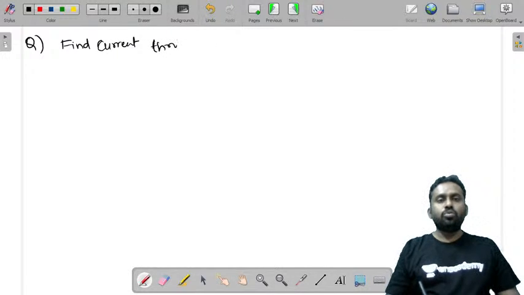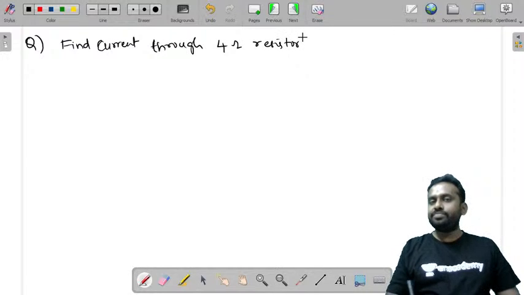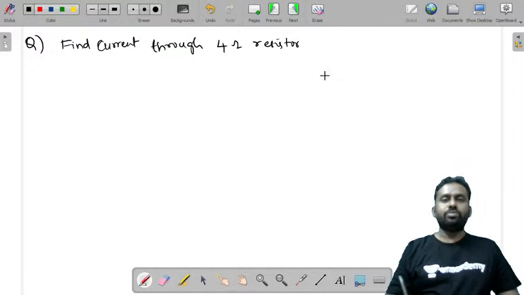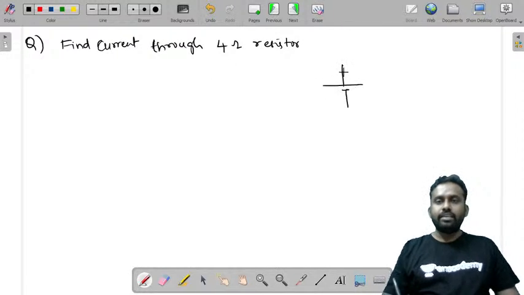Find current through 4 ohm resistor. This is the question given. Find the current in 4 ohm resistor. This is the question, and the circuit is something like this. Let us consider this circuit is taken from the Ravi Shar Singh textbook. So this is the circuit.